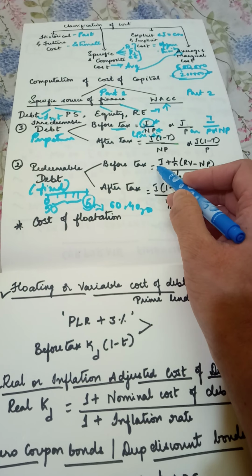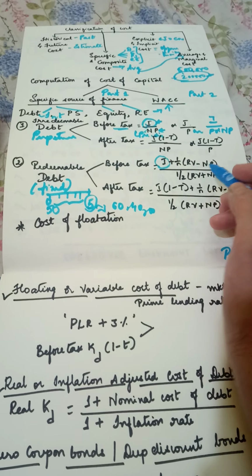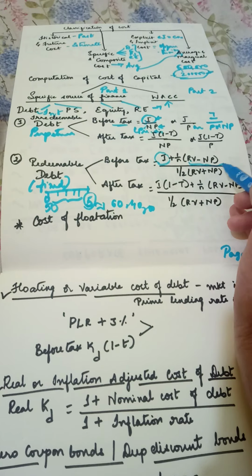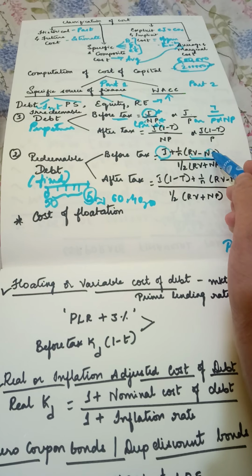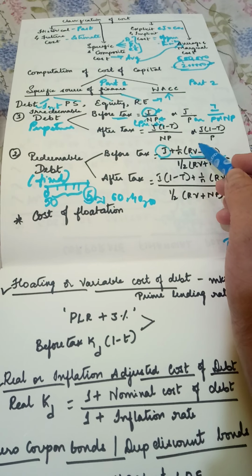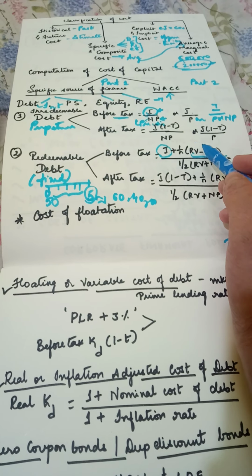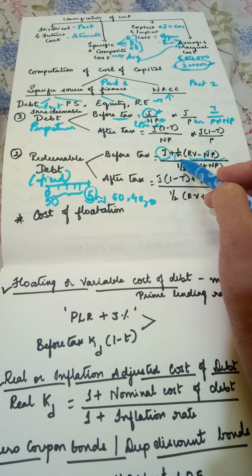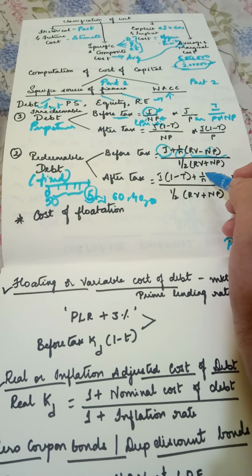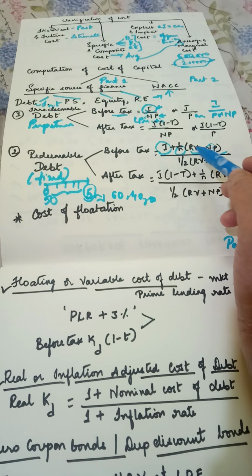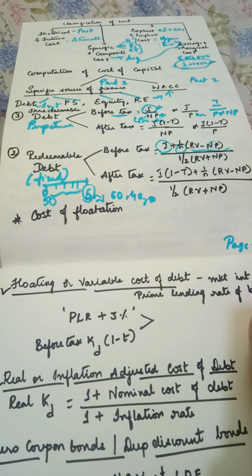Here we are taking the income that we get. Here we are taking the difference between the capital values. This is our investment, and this is what the company is giving. In between, the benefit for which we have waited for this period is divided by the average of opening plus closing. This is how the cost of redeemable debt is calculated.